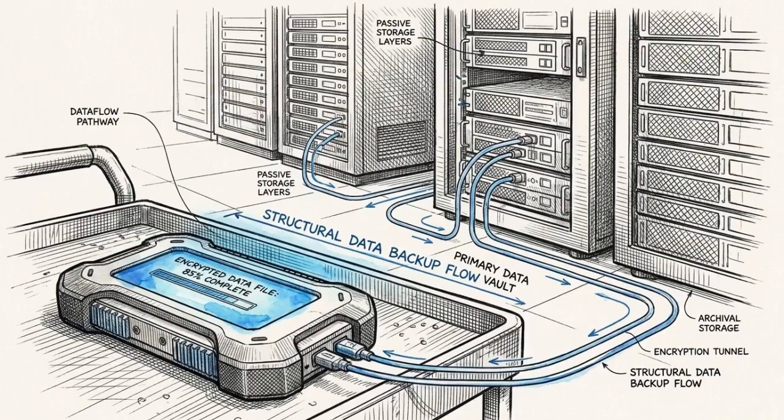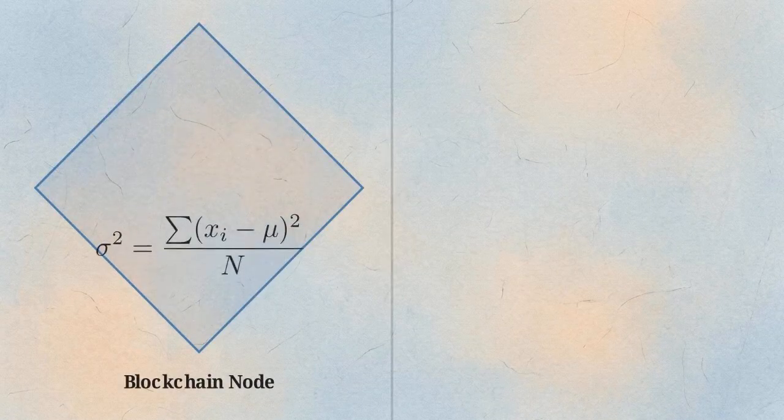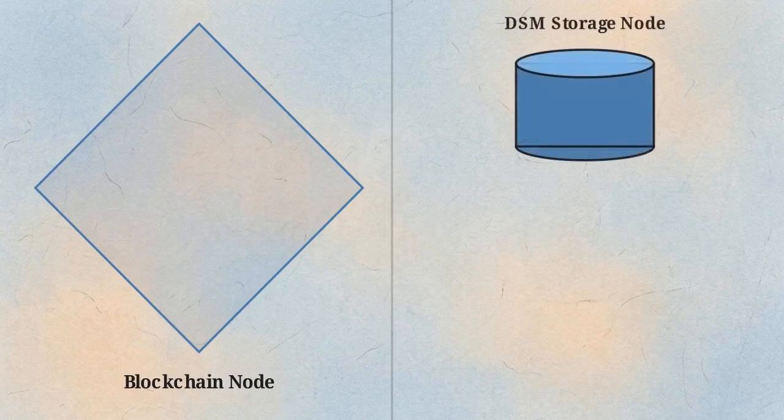If state is localized and devices go offline, there must be a secure mechanism to guarantee data availability and backup. This is handled by a cluster of DSM storage nodes deployed across multiple distinct cloud regions. Unlike blockchain nodes that crunch numbers to sign blocks, DSM architecture uses dumb storage.